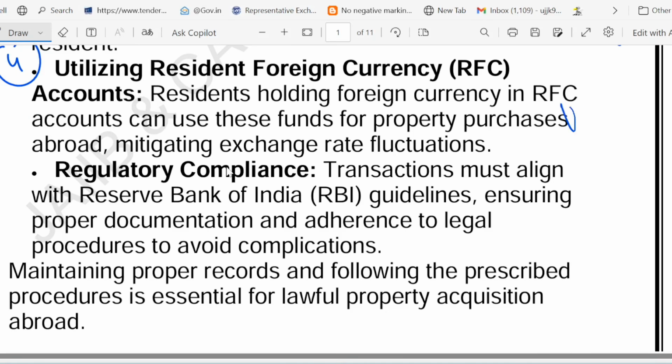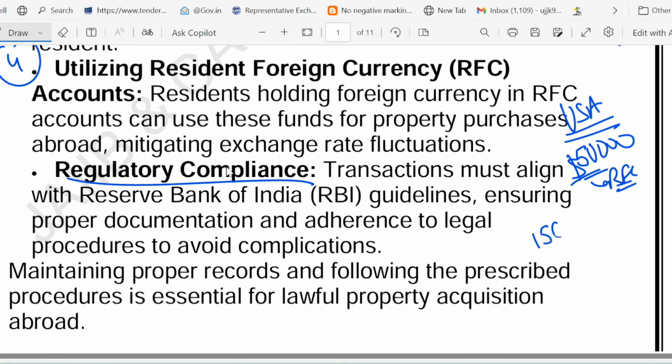Suppose you worked in USA and you have saved $50,000 in your RFC account. So you can use this RFC account for a down payment in Canada. And you have to follow the RBI rules, that is regulatory compliance. You should file paperwork. There are some forms like 15CA and 15CB. These forms must be filed for large transactions. To avoid penalty or legal issues later, you should do it.